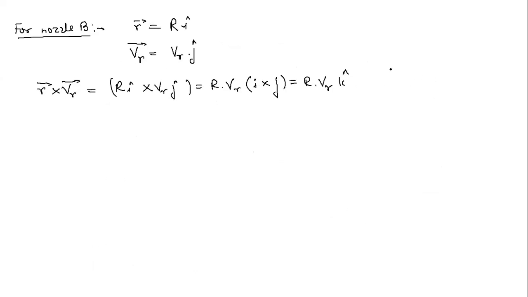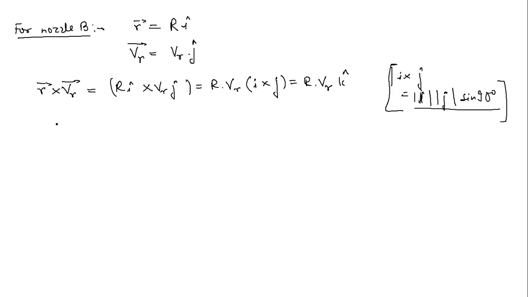I cap cross J cap is the modulus of I cap times the modulus of J cap, and since I and J are at 90 degrees, it is sine 90, right? So this is very easy. We will have R VR and then I cross J, which is the direction we use. So R VR k cap, I cross J is equal to k cap. This is simple mathematics.